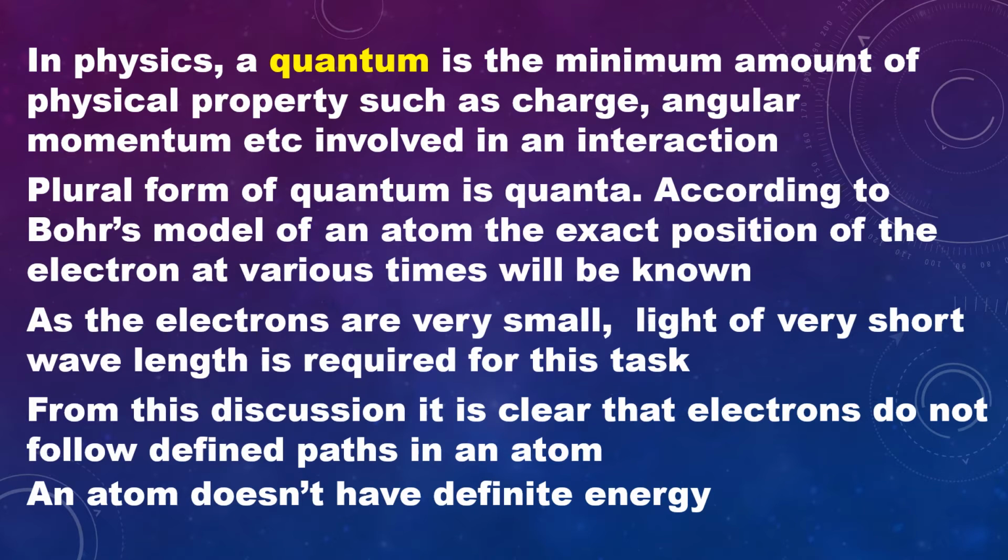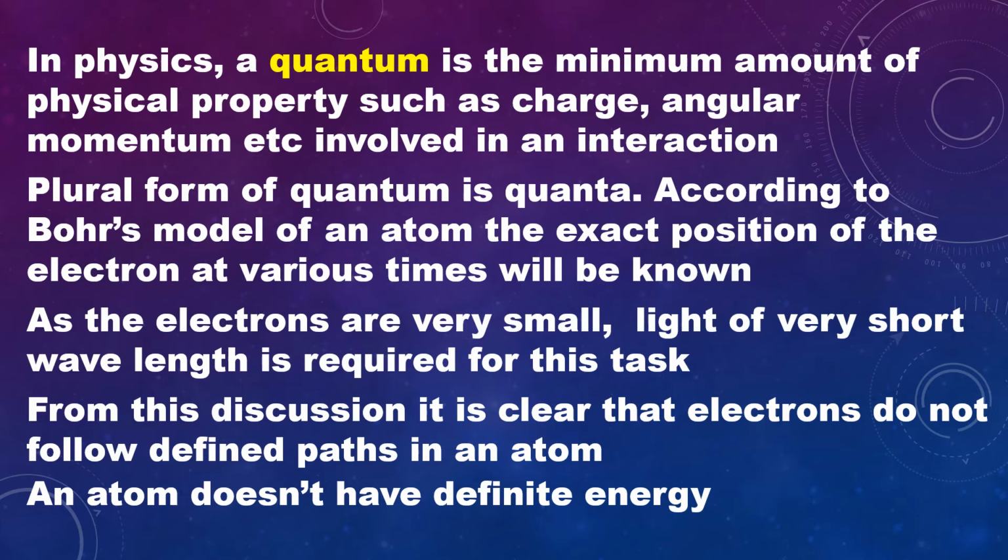As electrons are very small, light of very short wavelength is required for this task. This shorter wavelength light interacts with the electron and disturbs the motion of the electron. Hence, simultaneously, the position and velocity of an electron cannot be measured accurately. From this discussion, it is clear that electrons do not follow defined paths in an atom.